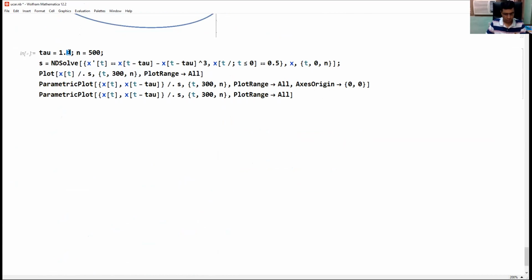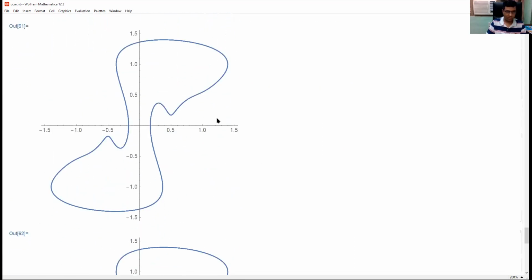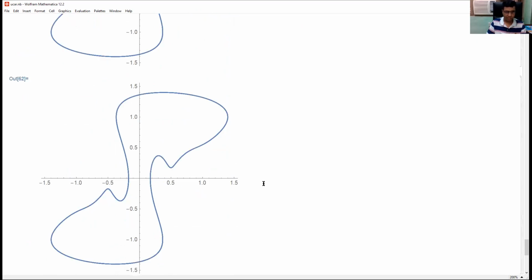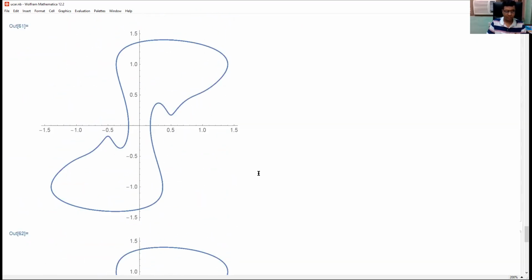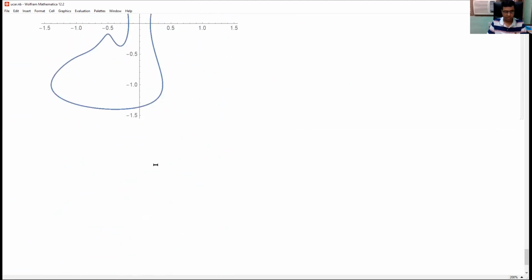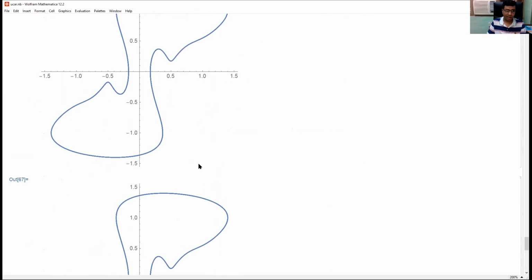Now let us take 1.4. Okay, so this is also 1 cycle, but it looks different. Okay, so different type of closed orbit again for 1.4. And now even if we take negative initial values, we are getting the same thing.